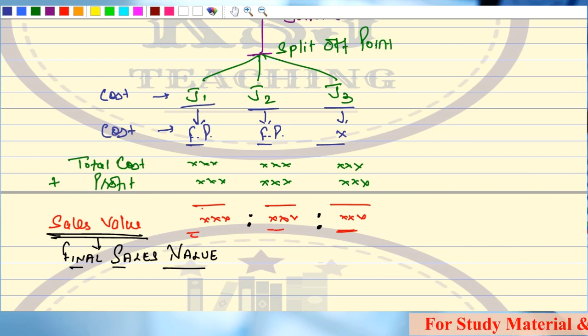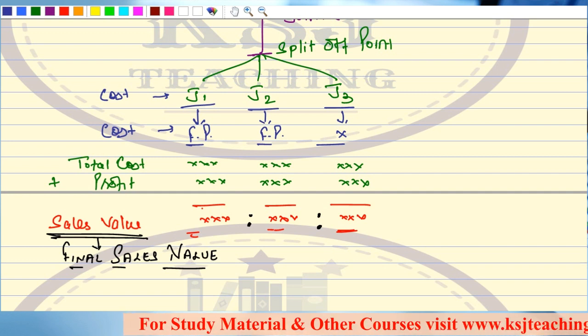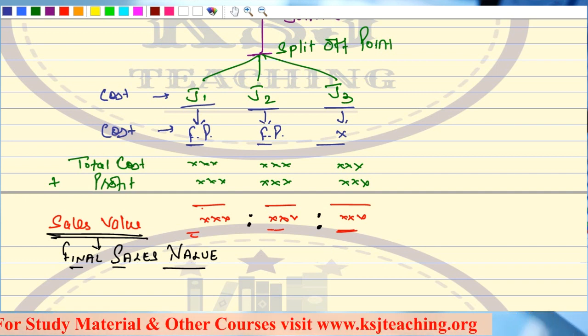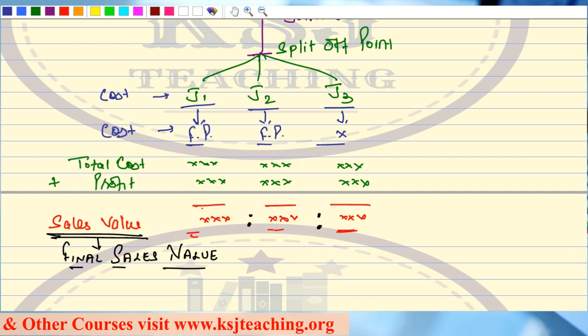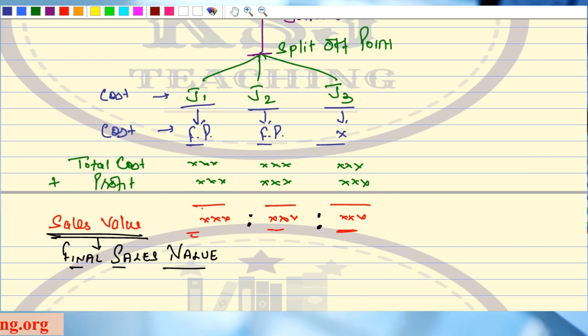Whatever is the joint cost incurred, it will be apportioned in the ratio of the final sales value, according to this third method, that is the final sales value of output method. Clear? So the first thing that you require to know is the final sales value, because in that ratio only we have to distribute the joint cost.